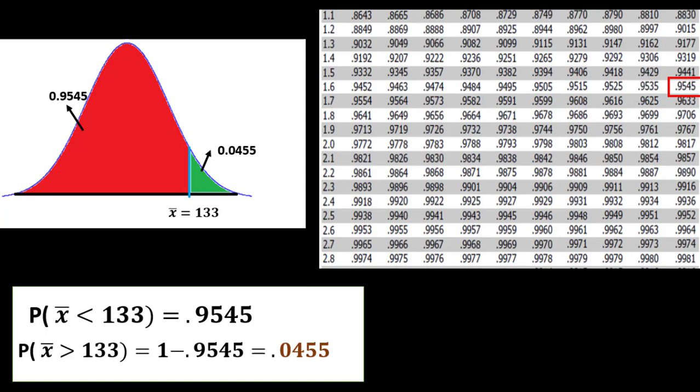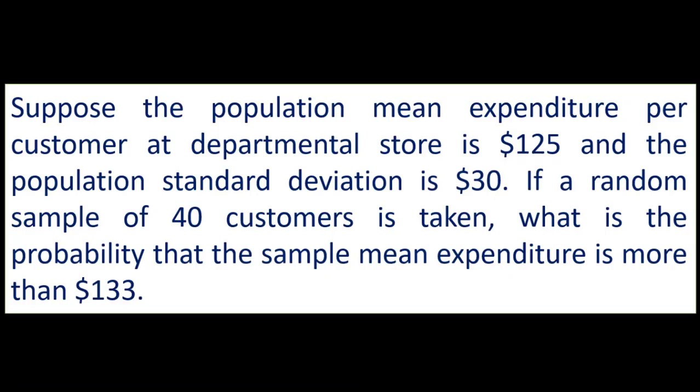So it comes out to be 0.045. So there is a 4.5% probability that the sample mean expenditure is more than $133. Okay, thank you.